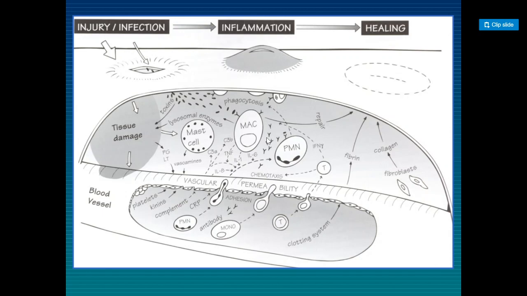Because of that, the blood vessels dilate and the maximum amount of immune cells reach the infection area and heal.